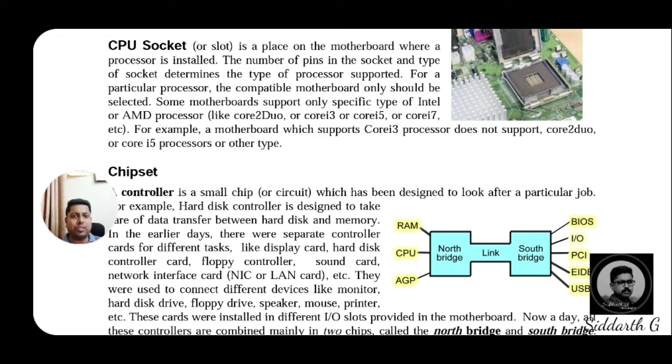For a particular processor, only a compatible motherboard should be selected. Nowadays we have different types of motherboards, mostly ATX motherboards, but previously we used some other motherboards. We will discuss that later. Based on compatibility, all motherboards will not suit all computers. All motherboards will not accept all devices. Computers will work based on some compatibility.